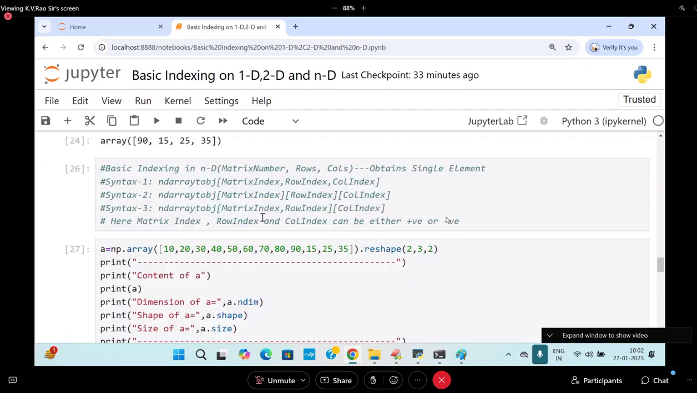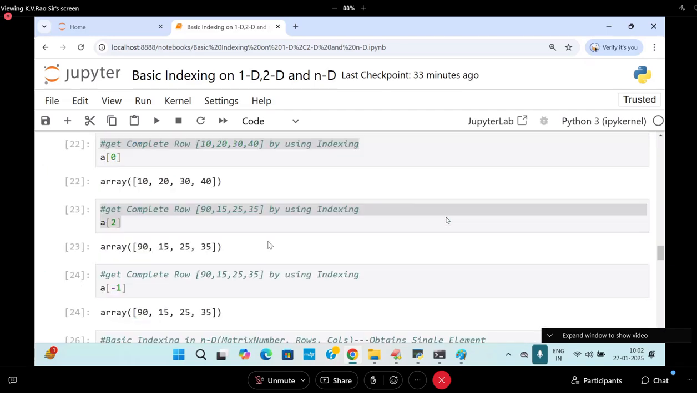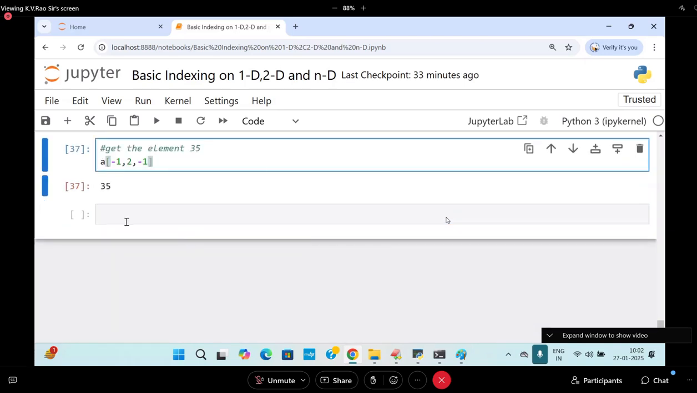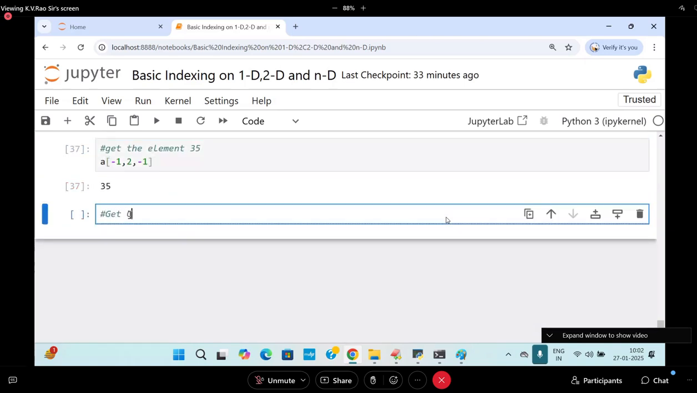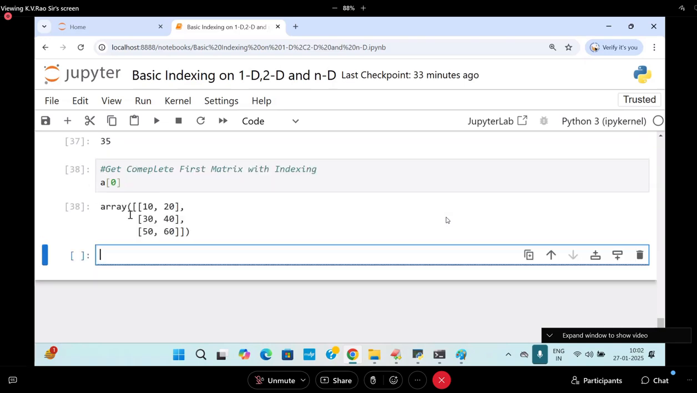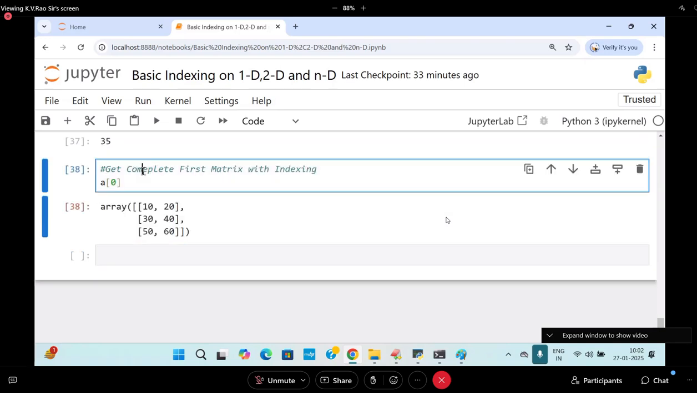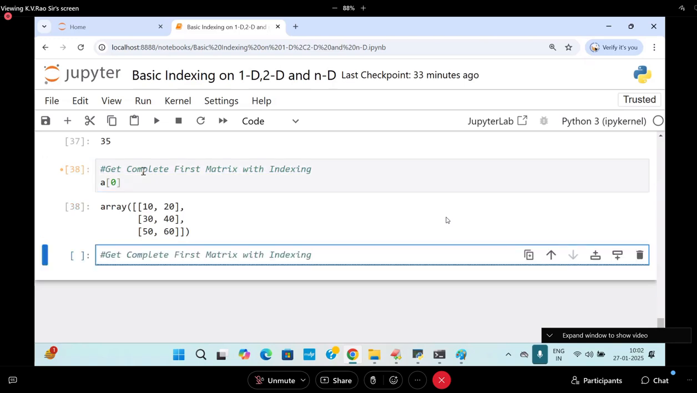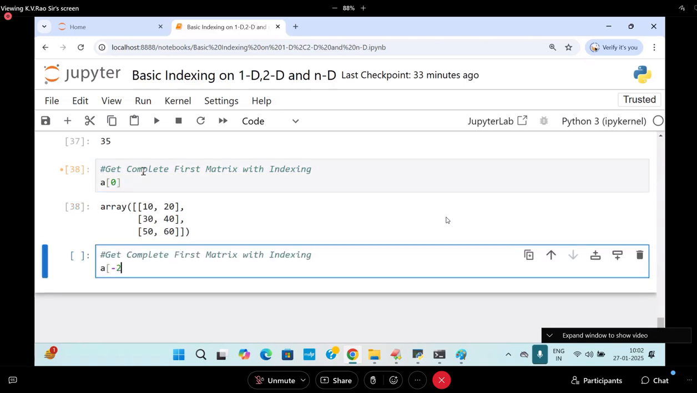This is about ND. Okay now. So I want to get the complete first matrix, with indexing. Come on. A of 0 will give you the first matrix. Get the second matrix also. Come on. Yes. Get the first matrix with minus 2.